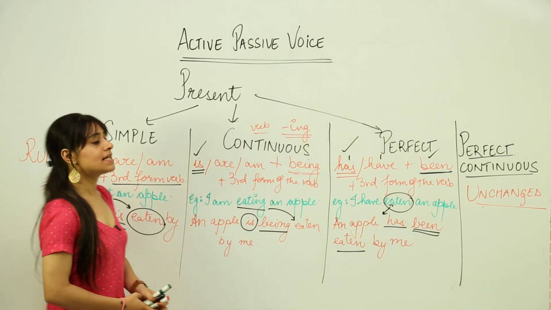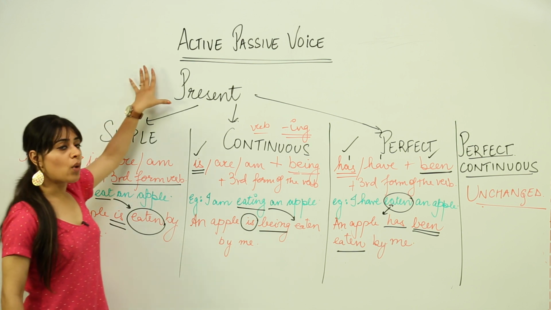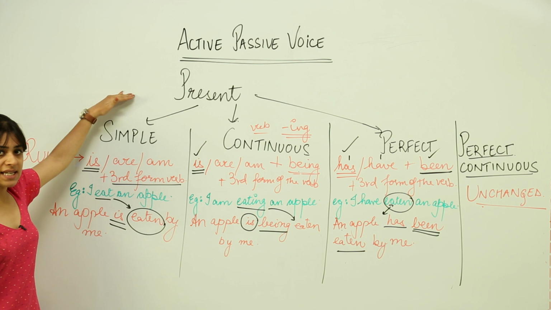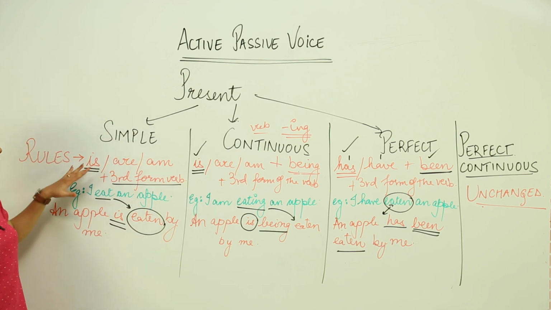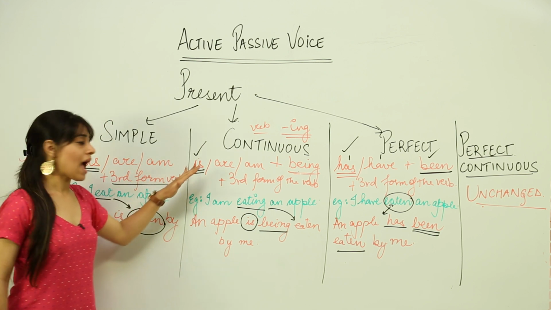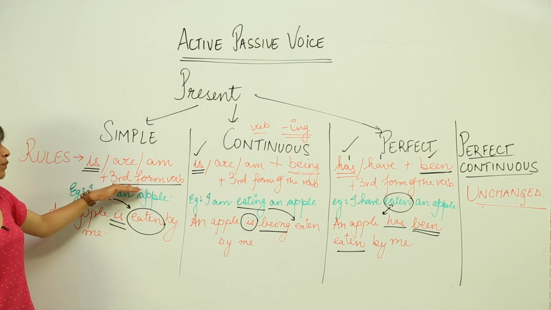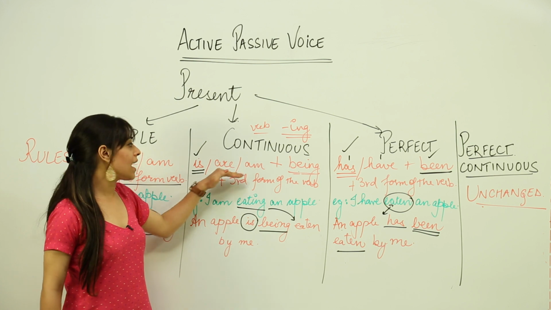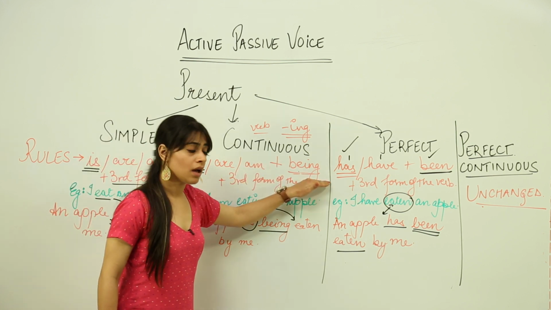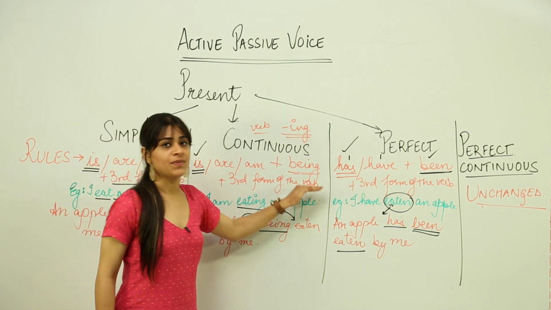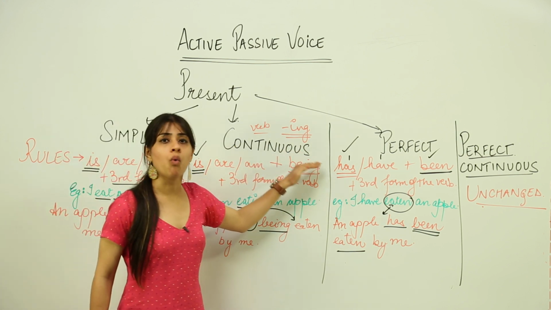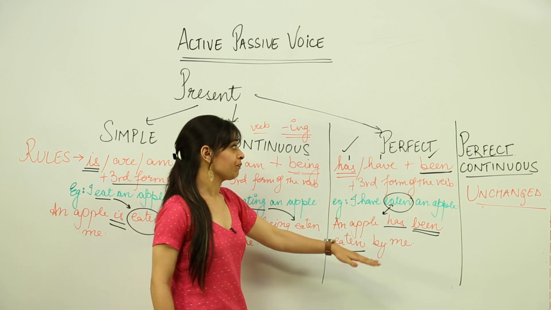Now let's revise this. From converting the sentences from active to passive voice in present tense, in simple present, the rules are that we use is, are, am and the third form of the verb. For continuous tense, we use is, are, am plus being plus third form of the verb. Remember, the word being shows the continuity of the verb or the action taking place.